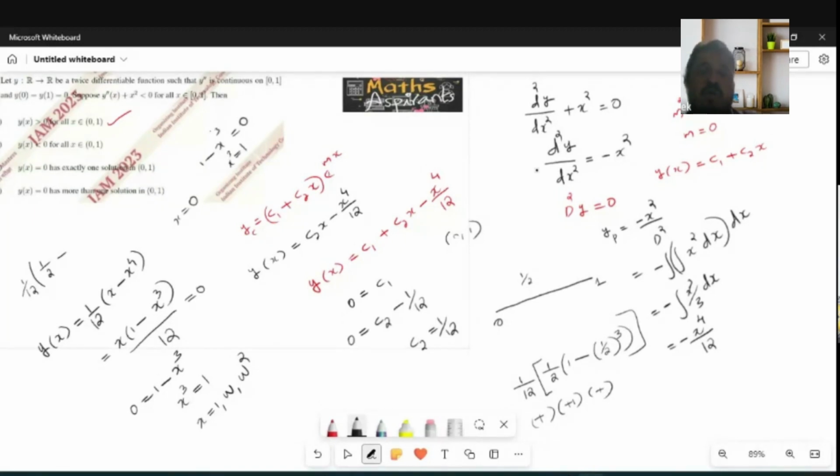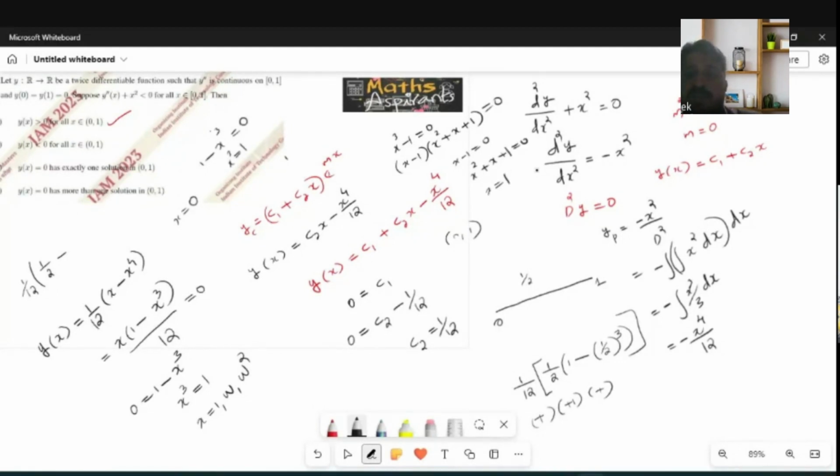So cube root of unity means what are the solutions? I can solve x cube minus 1 is equal to 0, means (x minus 1) into (x square plus x plus 1) is equal to 0. Implies you will get x minus 1 equal to 0 or x square plus x plus 1 is equal to 0. Implies x equal to 1.